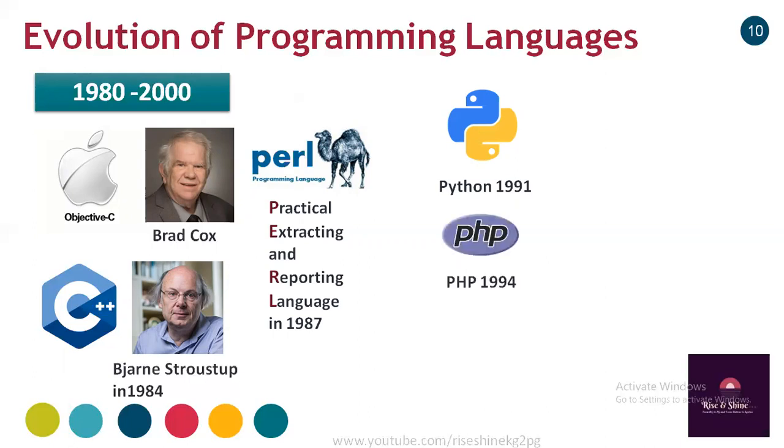Then PHP was developed to build web applications in 1994. Then in 1995, Sun Microsystems developed a fully object-oriented language called Java, with a new feature called platform independence. Till then, programming languages were very strictly tied to the underlying platform or operating system. But Java developed a new style of programming with a new feature called platform independence.